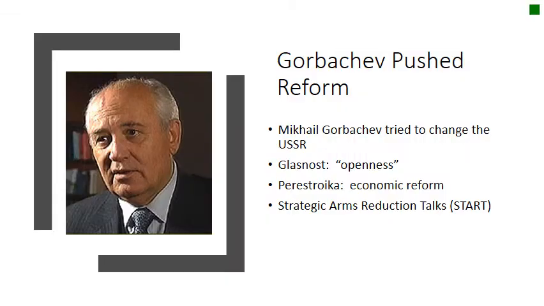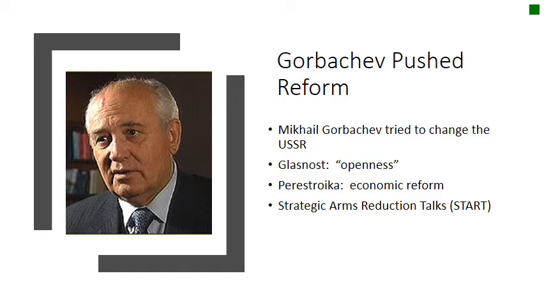So Mikhail Gorbachev, who is a Soviet premier in the 1980s, realizes that the Soviet Union has to reform in order to remain in existence, that these are massive problems within the country. And so Gorbachev pushes for reform. He tried to change the Soviet Union. He initiated what was known as glasnost, which is an openness.